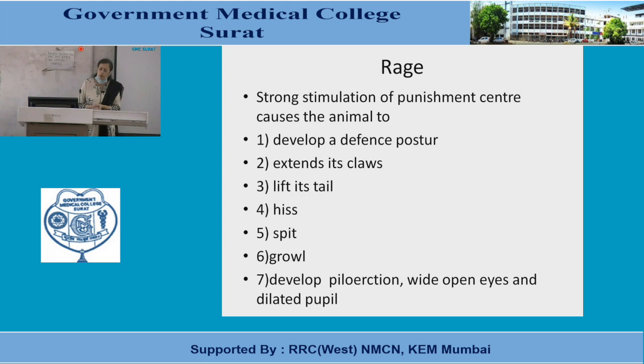So rage is strong stimulation. When we stimulate the punishment center strongly, then a peculiar posture or behavior of the animal develops: the animal develops a defense posture. It extends its claws, lifts its tail, it hisses, spits, growls, develops piloerection, eyes become wide open and pupils dilated. कभी कभी आपने देखा होगा कि दो एनिमल आपस में लड़ते हैं, तो उस समय भी ऐसा पोस्चर आपने देखा होगा. Okay, so these are the features of rage.